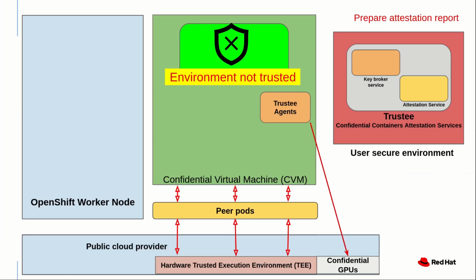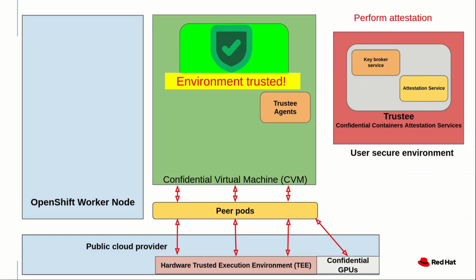Then, they also fetch information from the GPU and generate the attestation report. The report is then sent to the trustee, which will then inspect it and compare with the reference values. And if attestation is successful, in this case it will return a positive confirmation to the confidential virtual machines, confirming to the container that the environment is trusted.